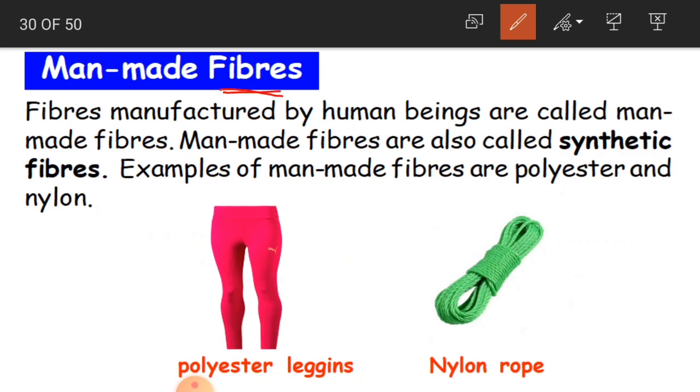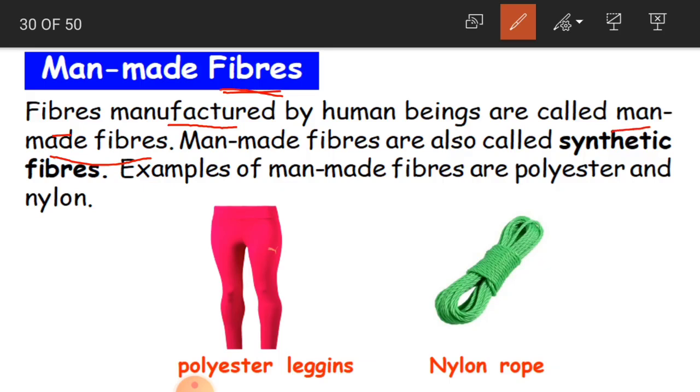What are fibers? They are the threads by which the cloth is made. Fibers manufactured by human beings are called man-made fibers. So how are these fibers manufactured? By human beings, by man. We are making the fibers. They have not come from nature. They are not from a plant, they are not from an animal. We are manufacturing them. That is why we call these fibers man-made fibers.